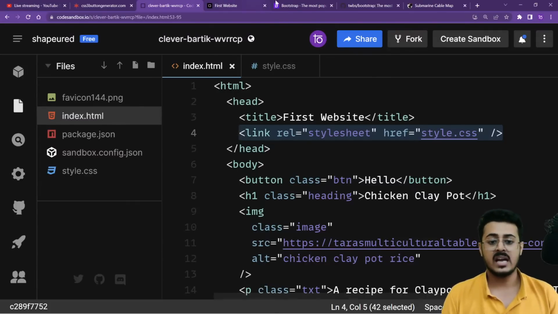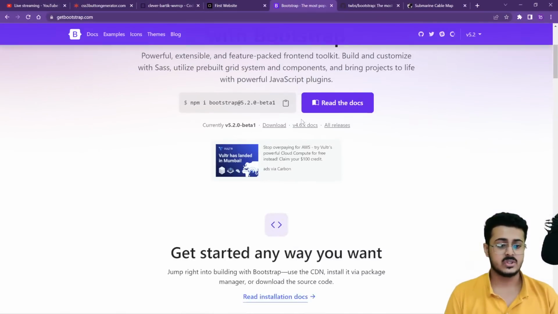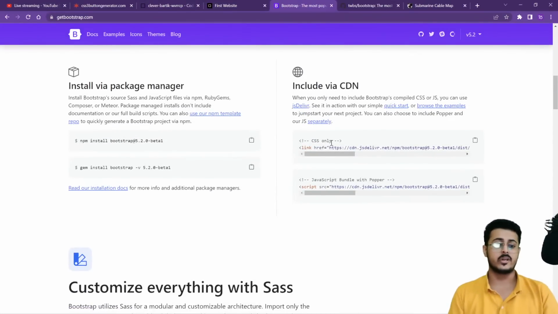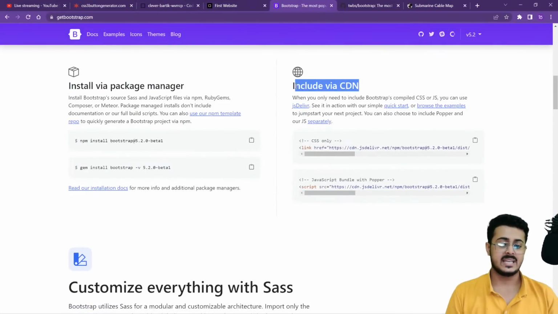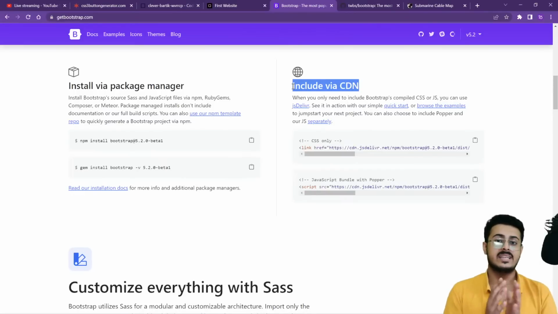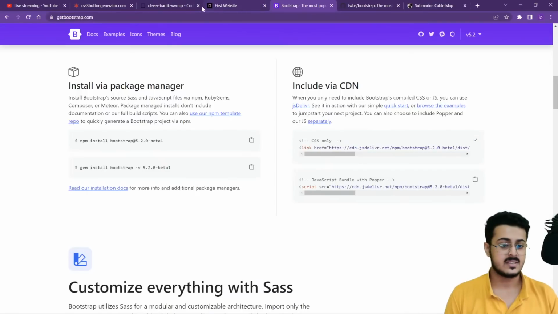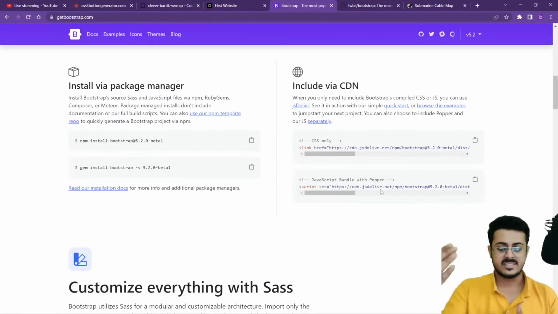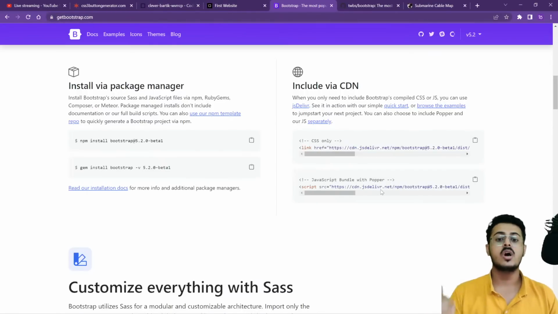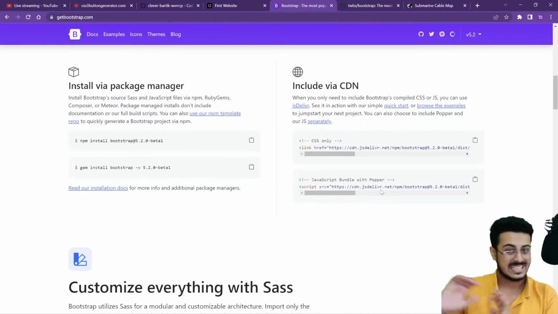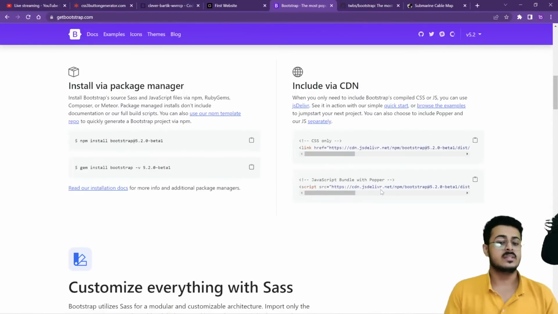For that, we are going to look at the installation, and we are going to do it via CDN, because we are creating a very static website. So first of all, we need to copy the CSS. I will be explaining why we have both CSS and JavaScript for installing Bootstrap at a later point of time. Not right now. We are just going to install it right now.